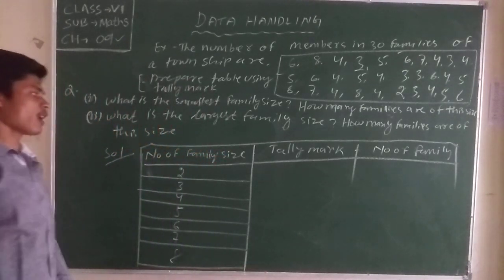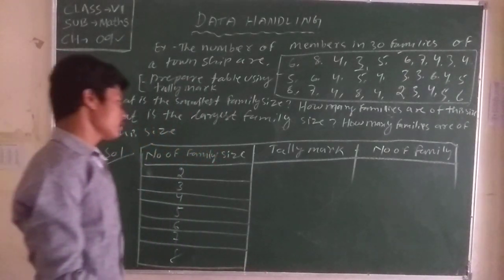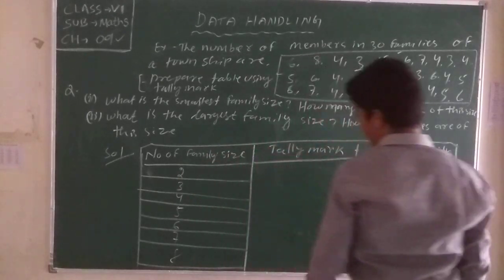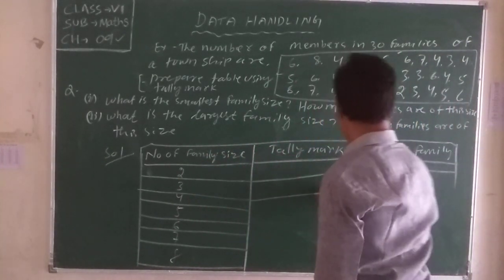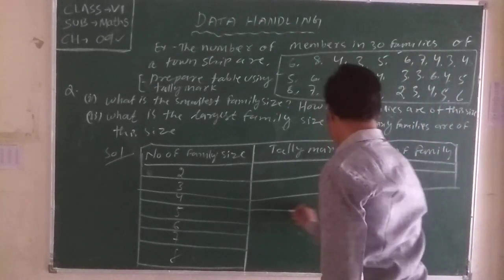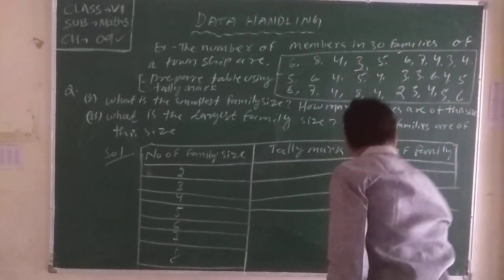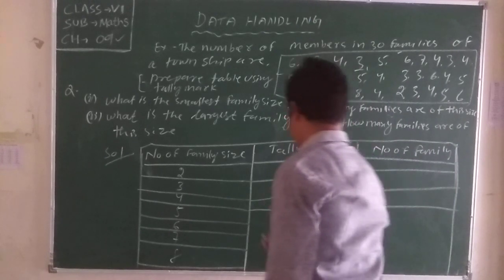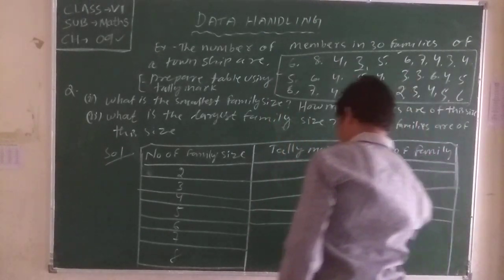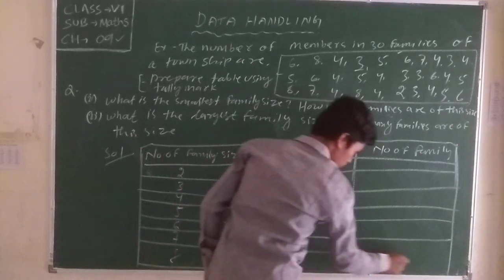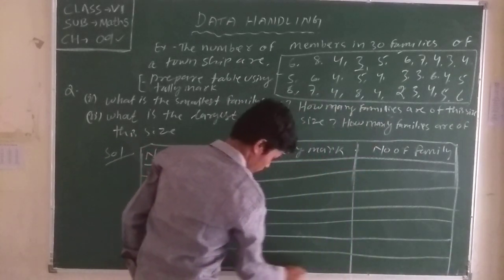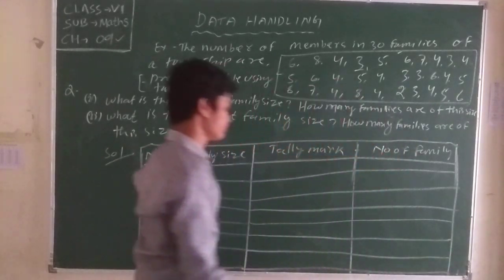Okay. Now use tally marks. What? 2. Count here. How many families of size 2 are there? For example, tally marks. See here.